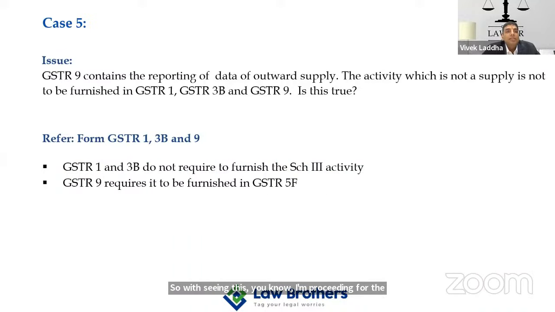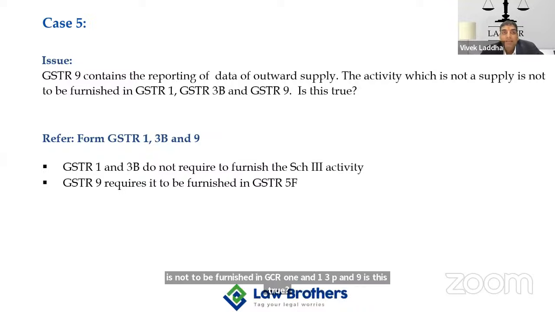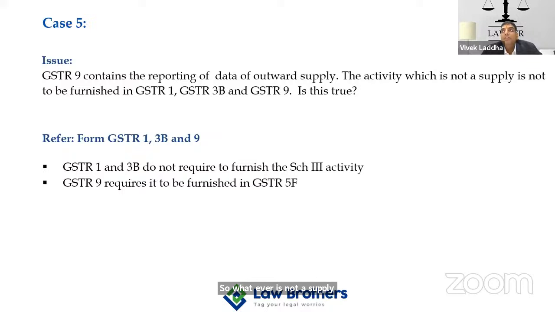GSTR 9, another issue: GSTR 9 contains the reporting of data of outward supplies. An activity which is not a supply is not to be furnished in GSTR 1, 3B and 9. Is this true? Whatever is not a supply, generally we see that the same is not furnished in GSTR 1 and 3B, right? GSTR 1 is nothing but the statement of outward supply. It has been titled like this. Of course, the title does not govern the law. Title does not construe the interpretation.